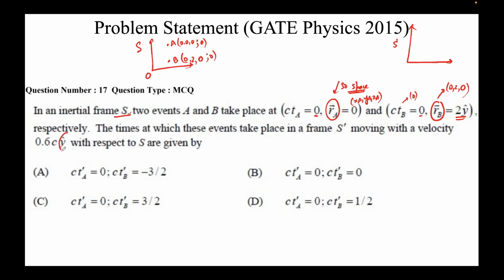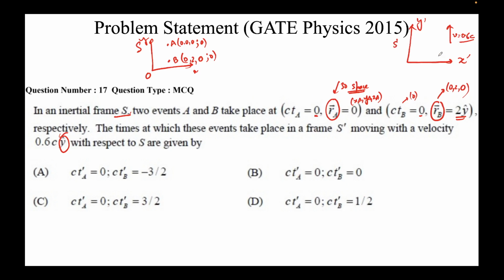Note this y cap. So this is x, this is y. Similarly, this is x prime. Note everything is primed in the second frame, and it's moving in this direction. Velocity v equal to 0.6 c, where c is the speed of light. So we notice that this is a constant velocity. It will come out to be 1.8 into 10 to the power 8 meters per second. It's a constant velocity. This means S prime is also an inertial frame.